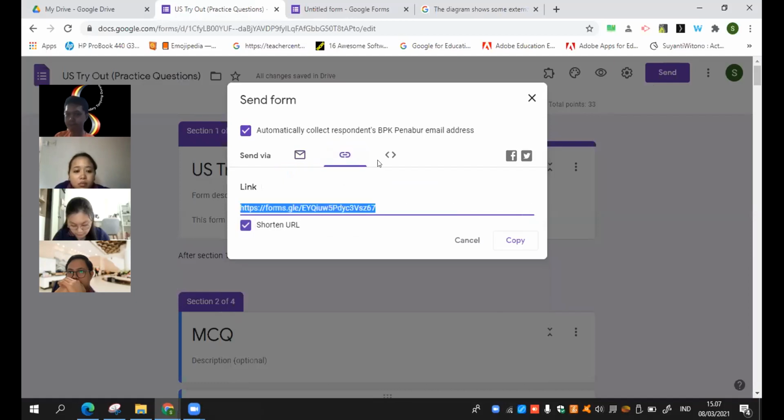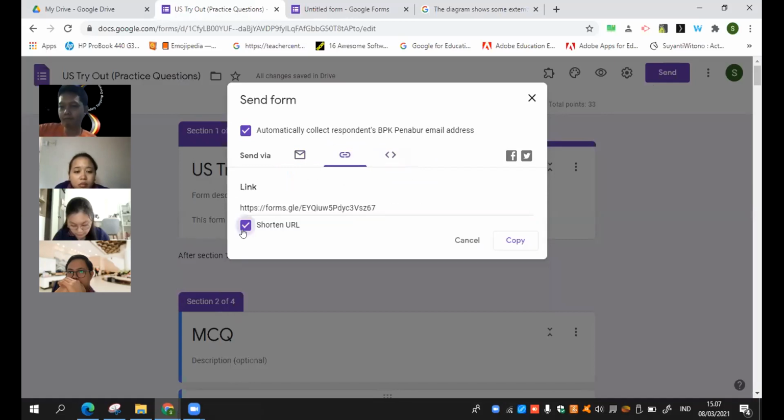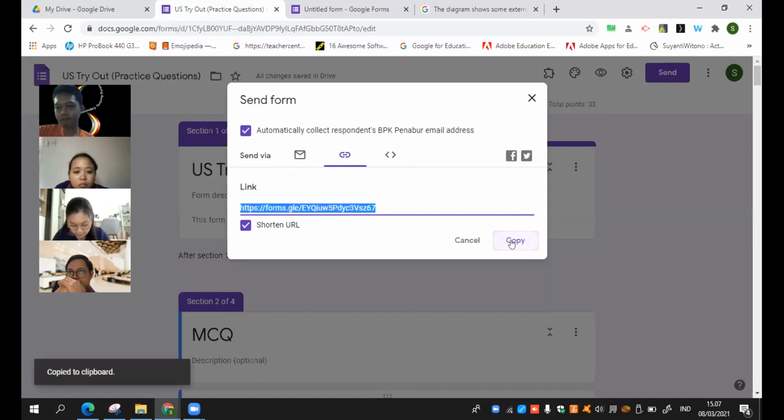We shorten or embed. Oh nggak bisa. Okay, this one shorten URL, copy the URL, then go to Google Classroom, put it there. Gitu. It cannot be directly. There are some options here for Google Classroom. Until now it still cannot.